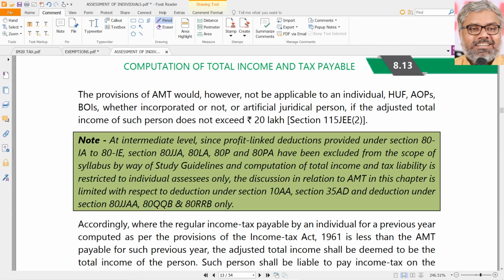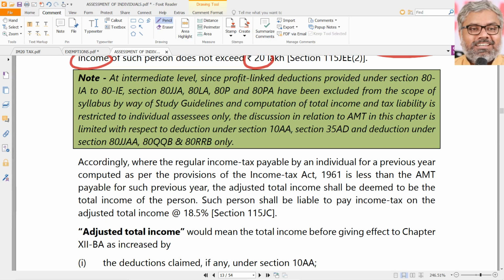However, these provisions of AMT will not be applicable if the adjusted total income of such persons is not exceeding 20 lakhs rupees. So small businessmen, small people, small income holders, no need to worry about AMT. If the adjusted total income does not exceed 20 lakhs rupees. Then what the adjusted total income is definitely becomes important. That is also important. We have to look at that.